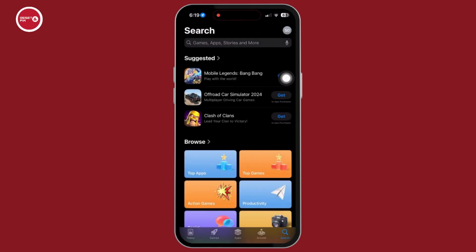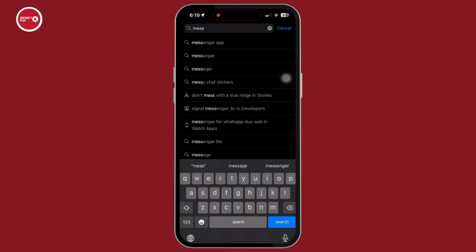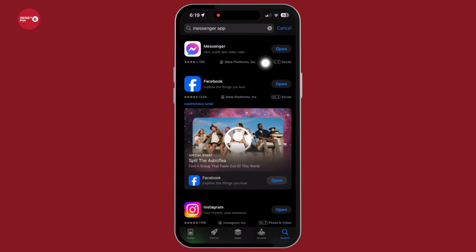Now go back to your home page and also check for updates that may be available for Messenger. Open Play Store or App Store on your device and look for updates.